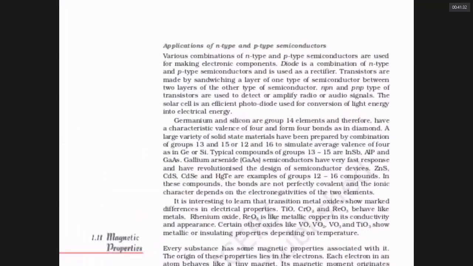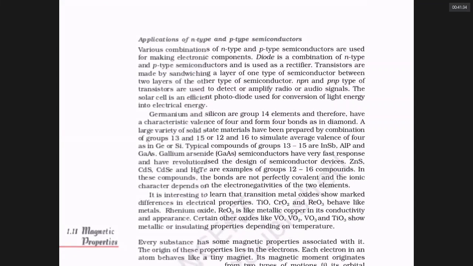Next point is that N-type and P-type semiconductors are widely used in what are called diodes. A diode is a combination of N-type and P-type semiconductors, which is used in electronic devices. They are called rectifiers. What is a rectifier? You can check on Google. It is there in electronic devices used in your televisions and so on. Transistors are actually made by sandwiching, layer by layer, one type of semiconductor with the other.